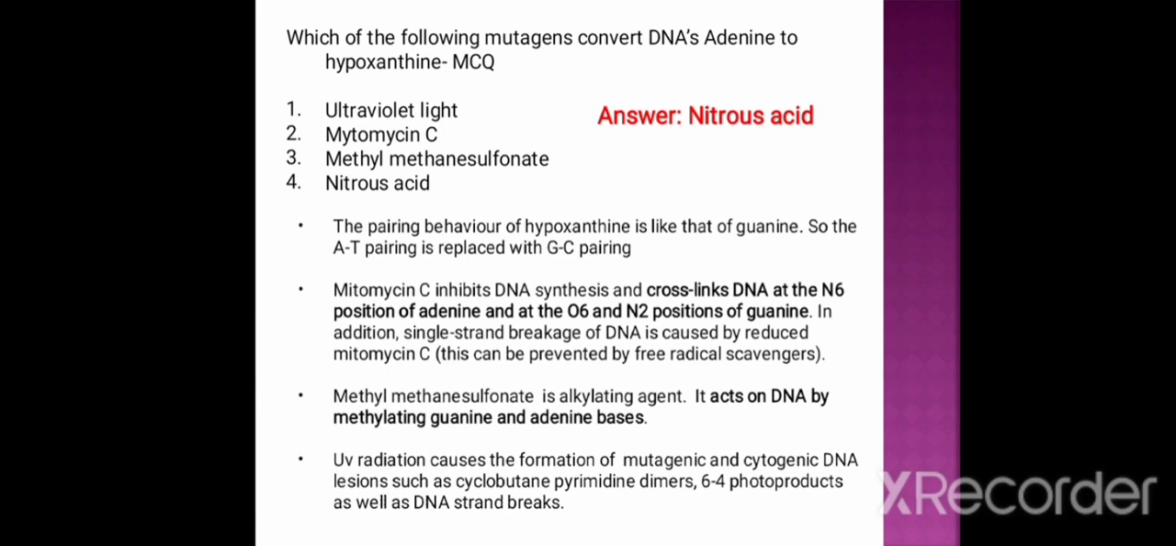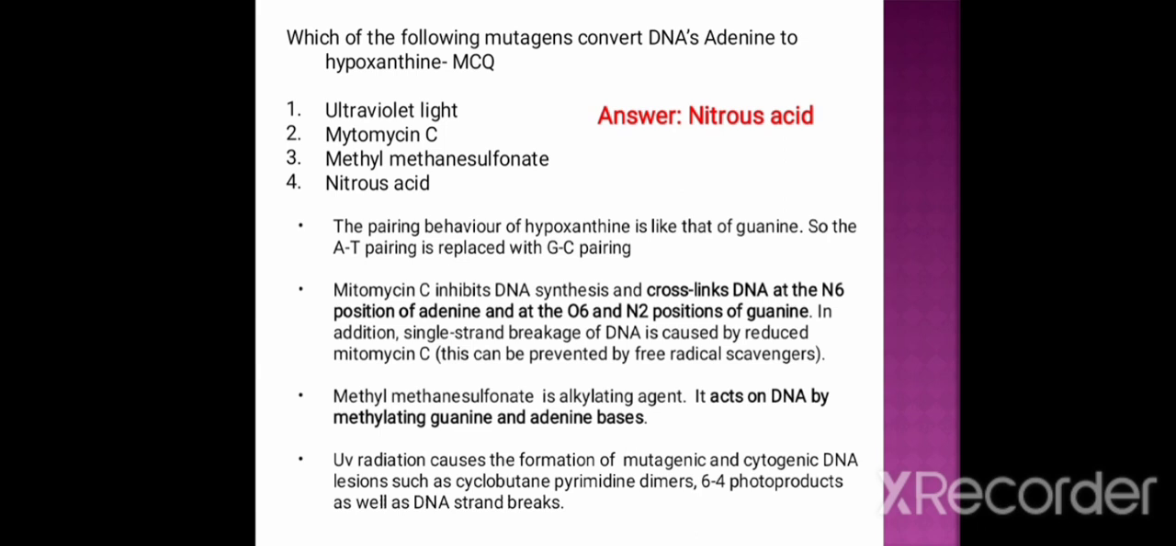The effect of ultraviolet light, mitomycin C, and methyl methane sulfonate is mentioned here. Mitomycin C inhibits DNA synthesis and cross-links DNA at the N6 position of adenine and the O6 and N2 positions of guanine. In addition, single-stranded breakage of DNA is caused by reduced mitomycin C. This can be prevented by a free radical scavenger.